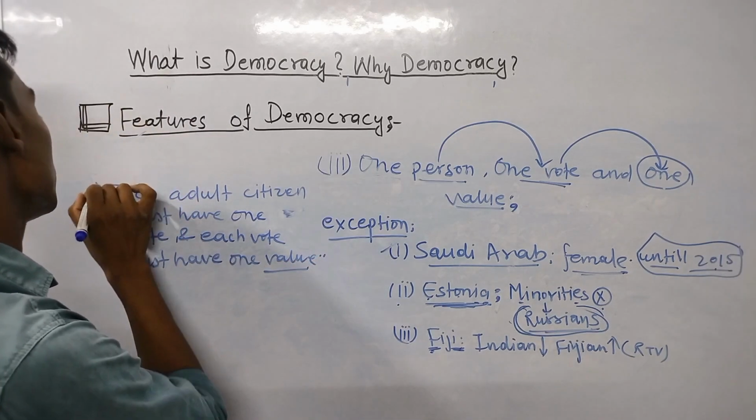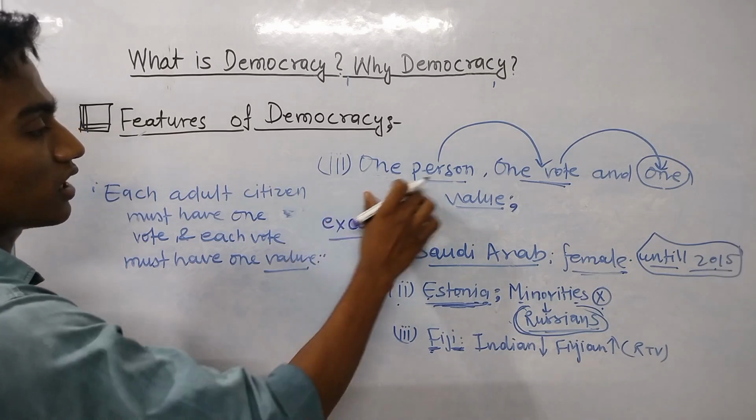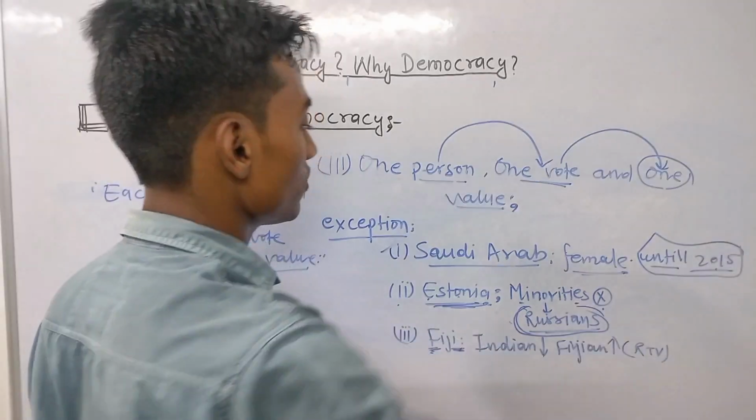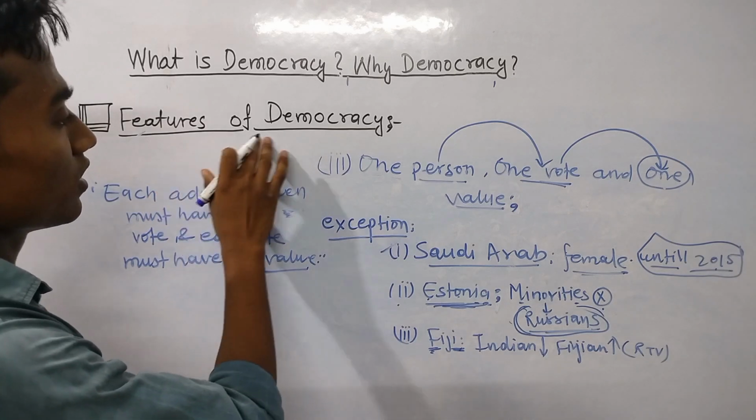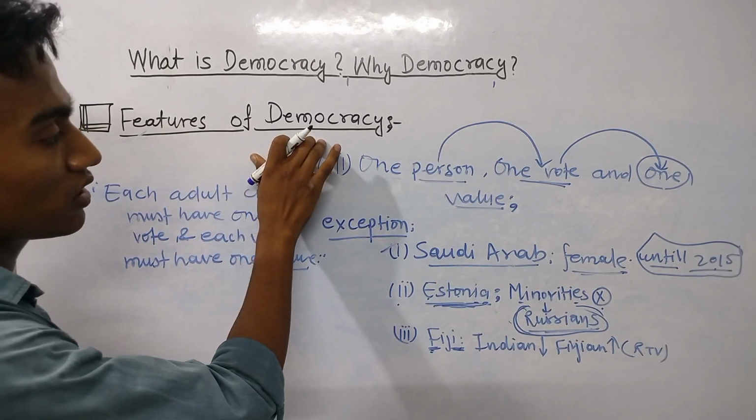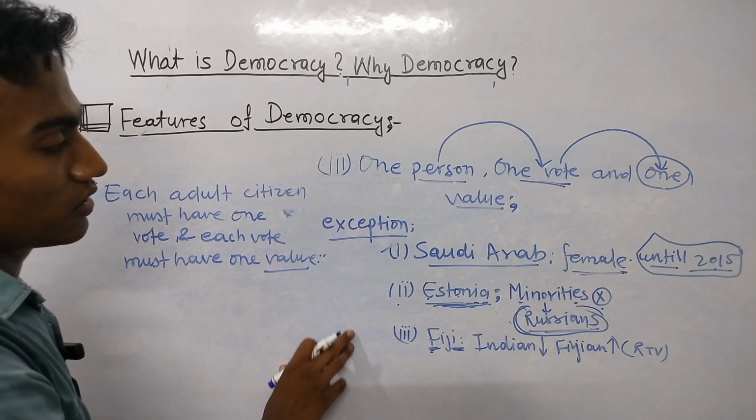So this is the statement of this feature of democracy, that is one person, one vote, and one value. So we have understood the features of democracy in three points.